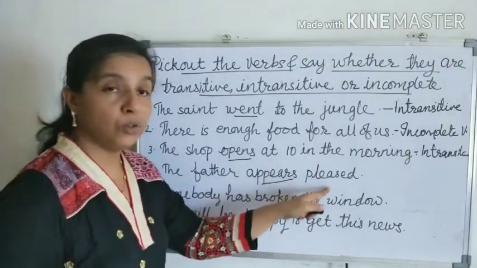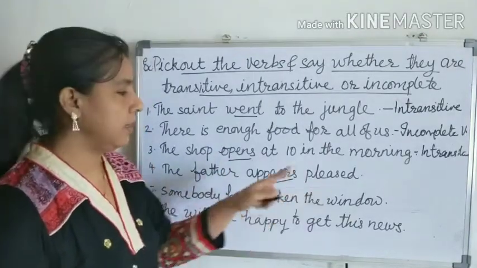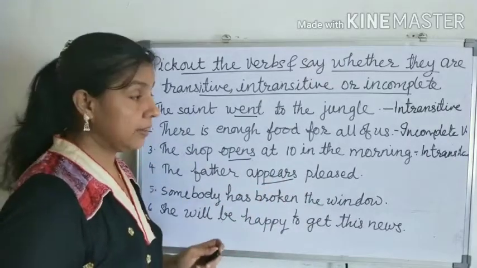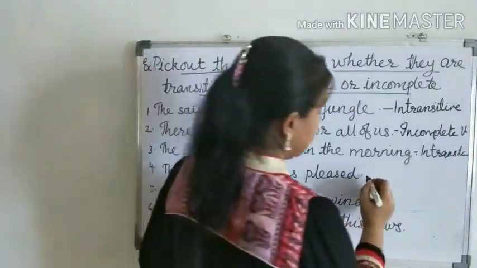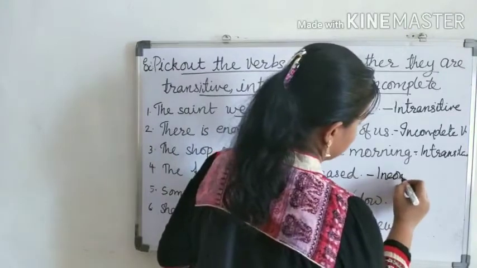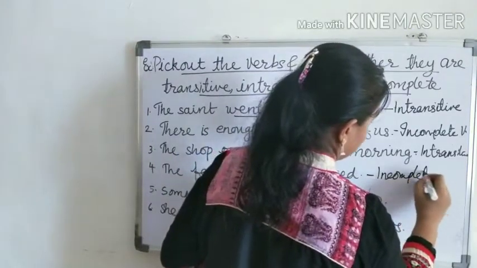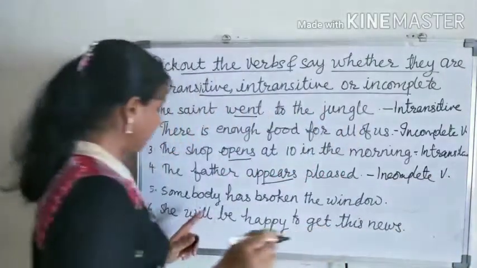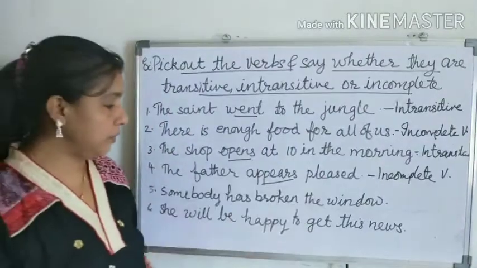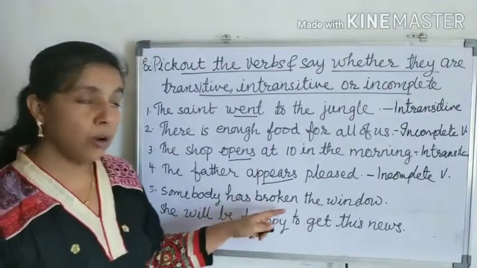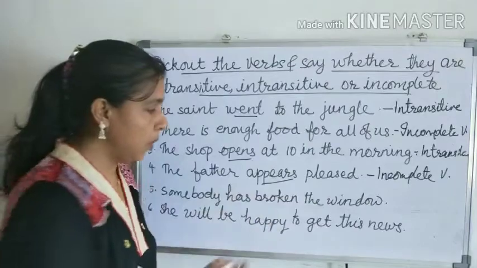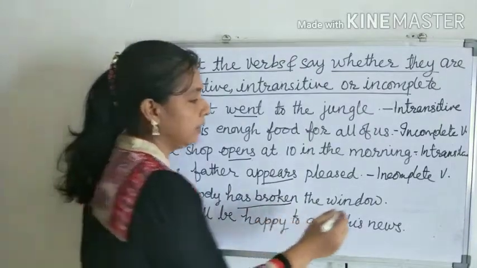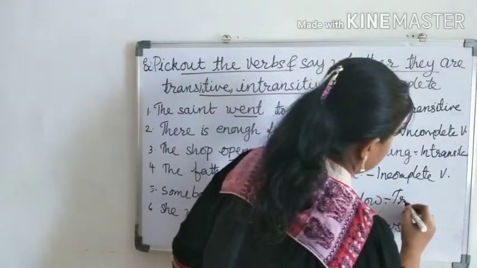But here appears, we have seen it is an incomplete verb. Here we use a complement, pleased. So here appears is an incomplete verb. Now next, somebody has broken the window. What is broken? The window. So has broken is transitive.